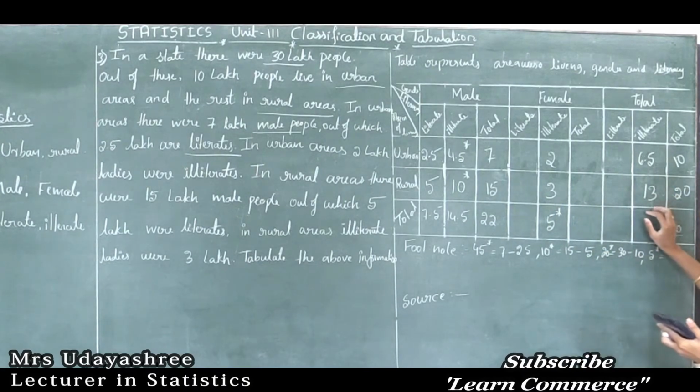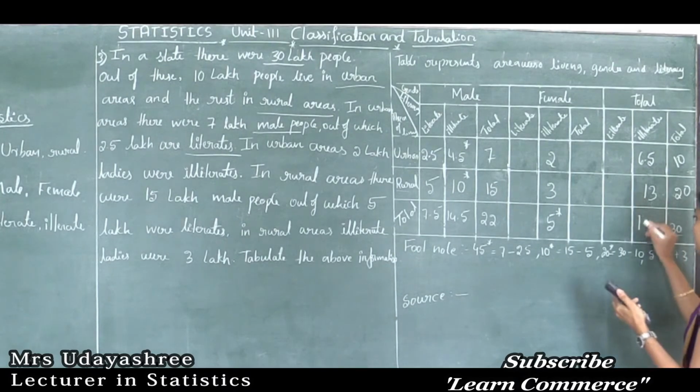Okay, next. So these are the given observations. Now I can easily calculate the total number of illiterate population. So how to find out the total number of illiterate population? That is 6.5 plus 13, that is 19.5.